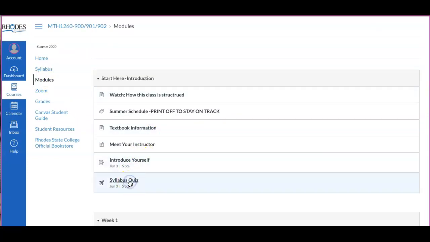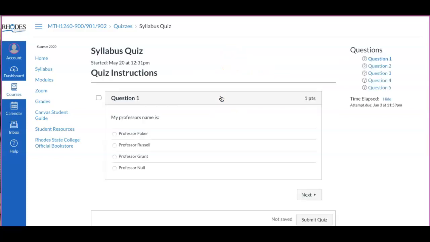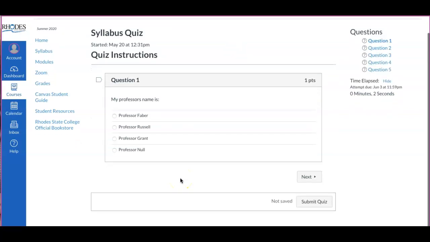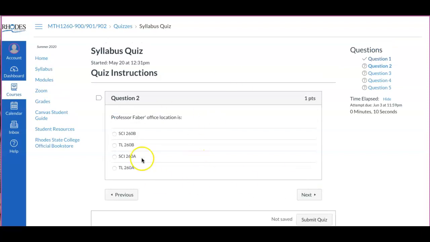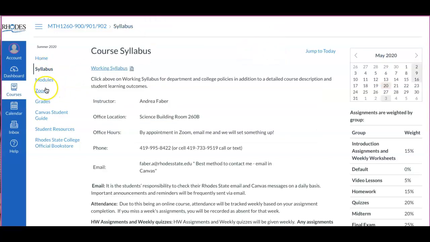And then you'll have the syllabus quiz. Very tough quiz here with 5 questions, okay? You have 5 tries, so everybody should get 5 out of 5. On this quiz, it's 5 very easy questions. Hopefully you know my name is Professor Faber. And then if you just look at the syllabus, it's going to tell you the answers to all these. Just click on this tab if you don't know, okay?